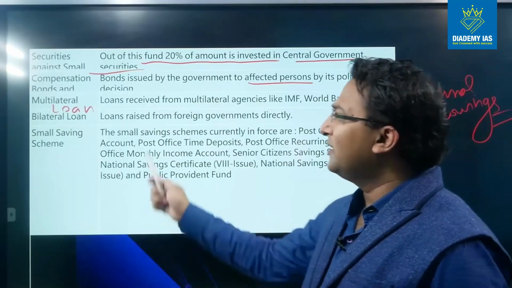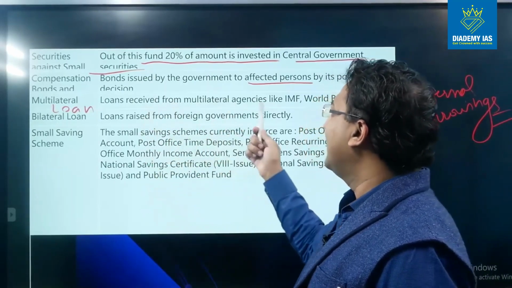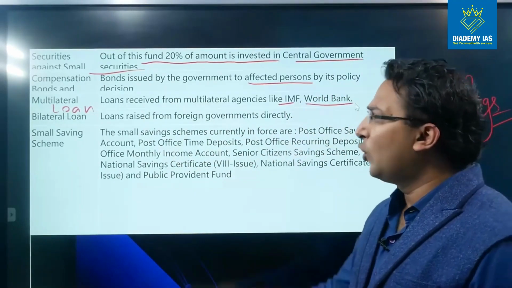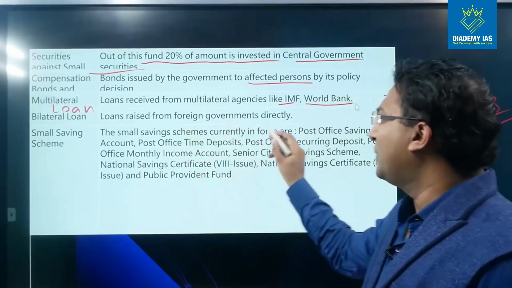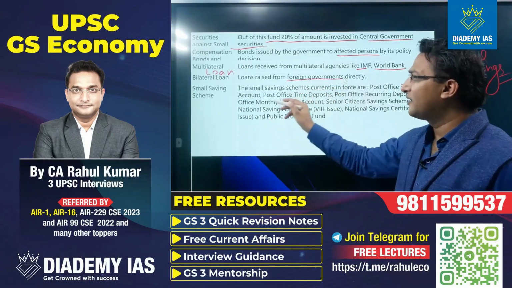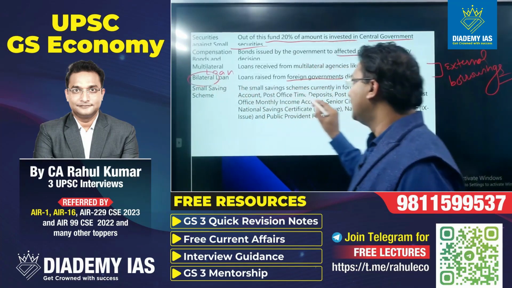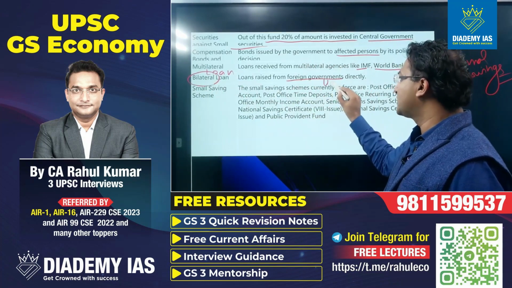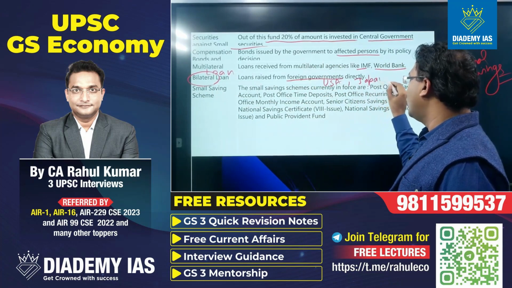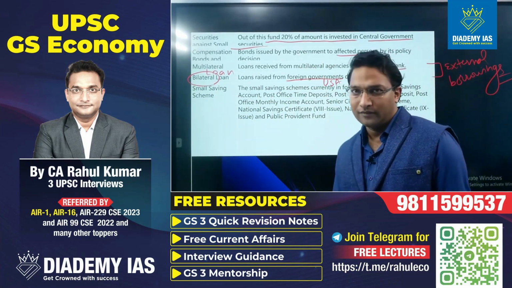Multilateral loan means loans received from multilateral agencies like the International Monetary Fund, World Bank, etc. Bilateral loan means loans raised from foreign governments directly, right? Bilateral means from one country to another country. So when India is taking a loan from the USA or Japan, that particular loan is called a bilateral loan.